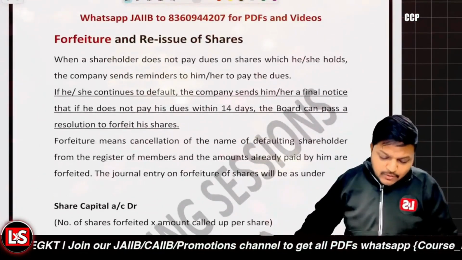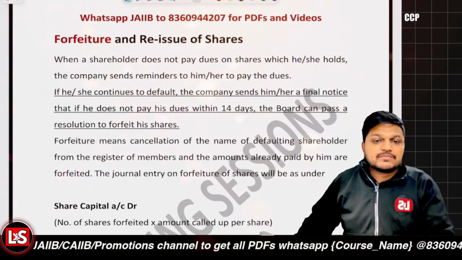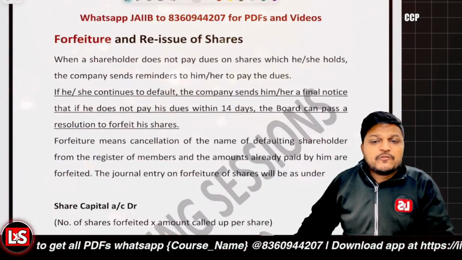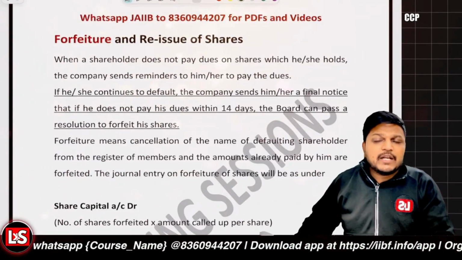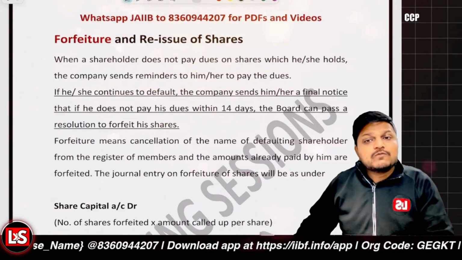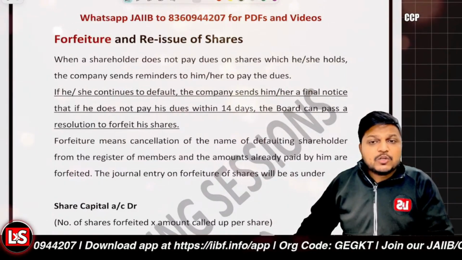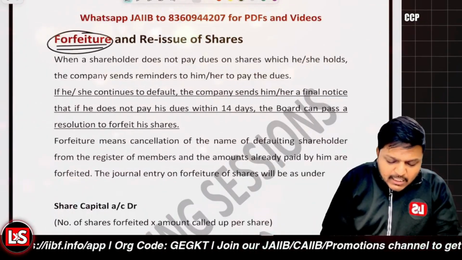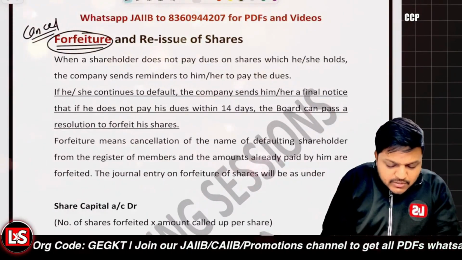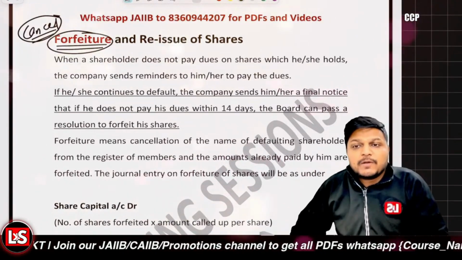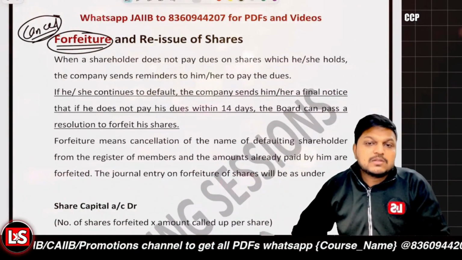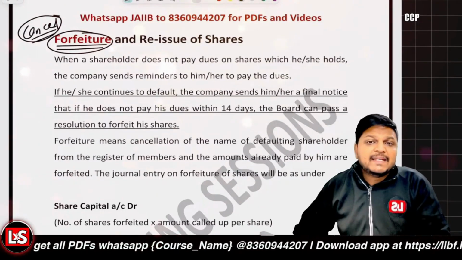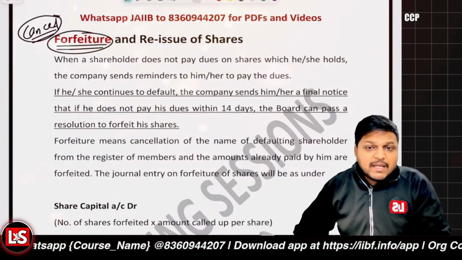Further after that, it's related to the forfeiture and reissue of shares. Now, forfeiture means cancellation of the shares allotted. Let's say the company issued the shares, but the dues were not paid in time. In that scenario, the cancellation of shares is to be done. So forfeiture of shares means that we cancel the allotment of the shares due to non-payment of calls, that is, the allotment money or call money that was not paid by the shareholder.